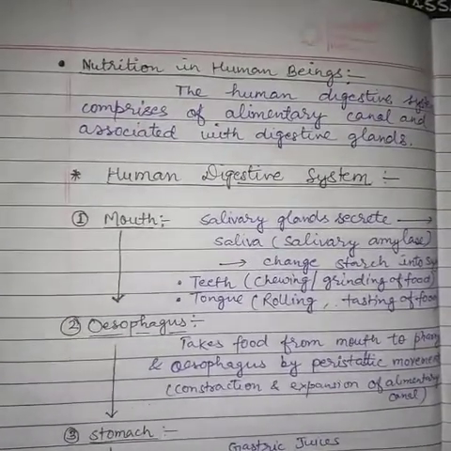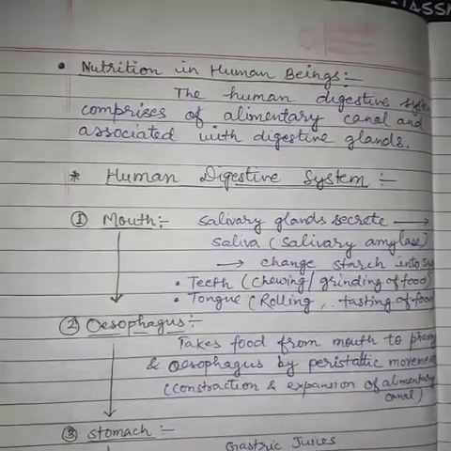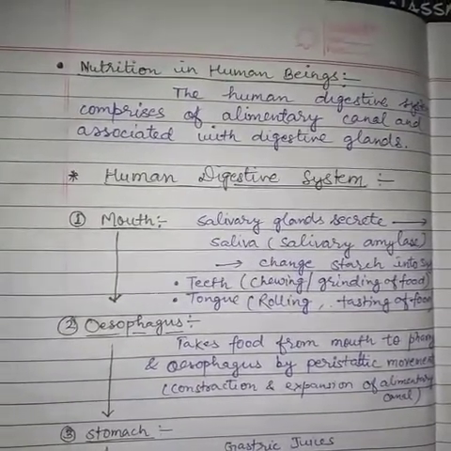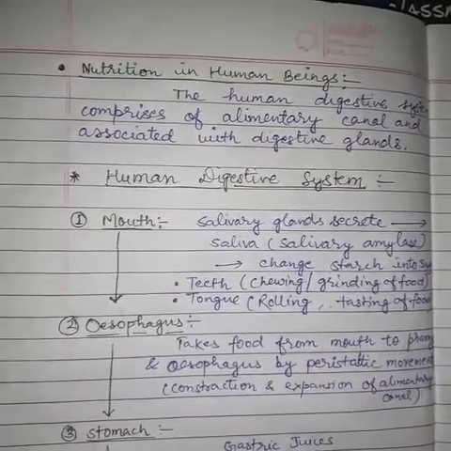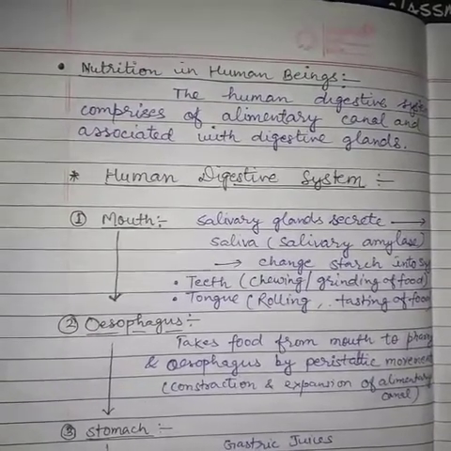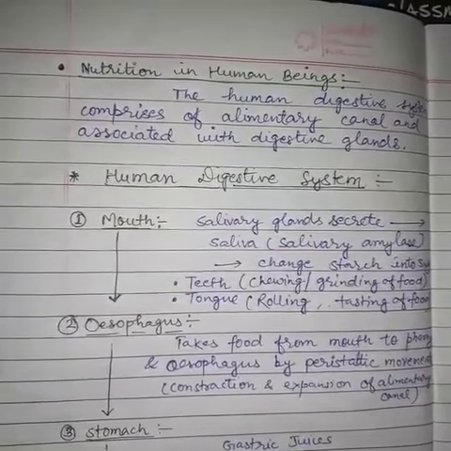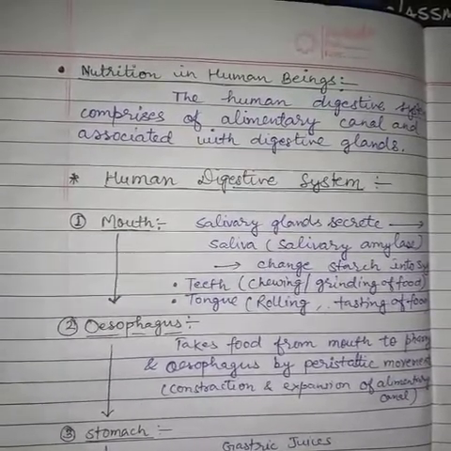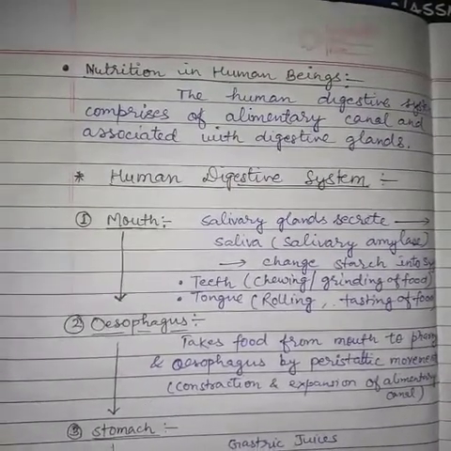Here it is in detail. Mouth. The mouth contains salivary glands which secrete saliva; the salivary amylase changes starch into sugar. Teeth present in the mouth help in chewing and grinding of food. The tongue helps in rolling and tasting of food.